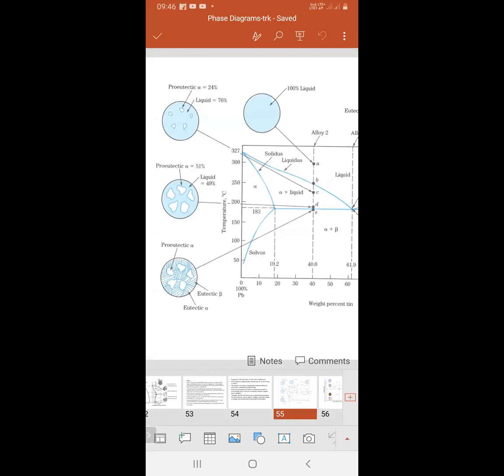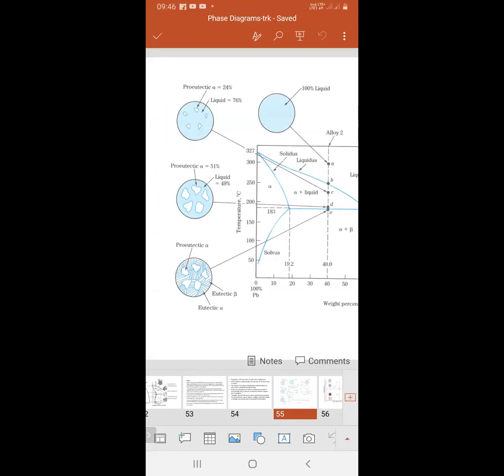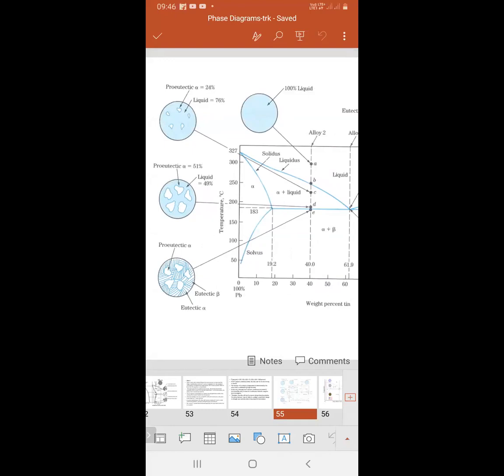Finally, when it reaches point E, the total becomes solid, alpha and beta. Proeutectic means the solid formed before the eutectic line, that is alpha. Then at point E, the proeutectic alpha remains.